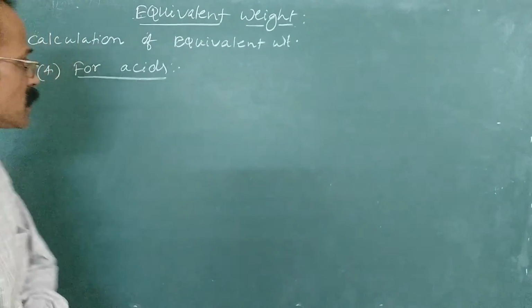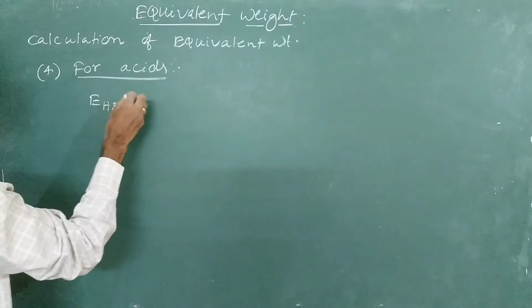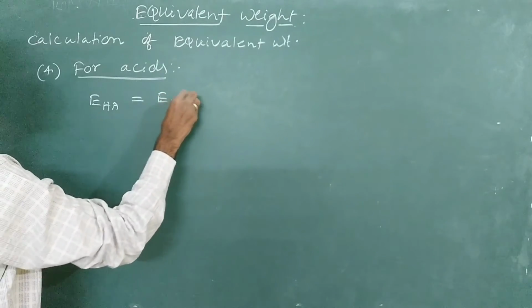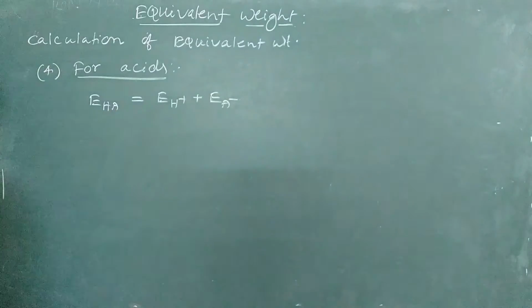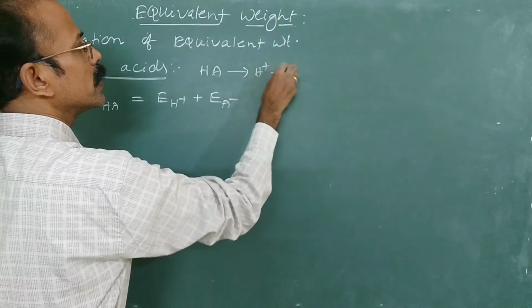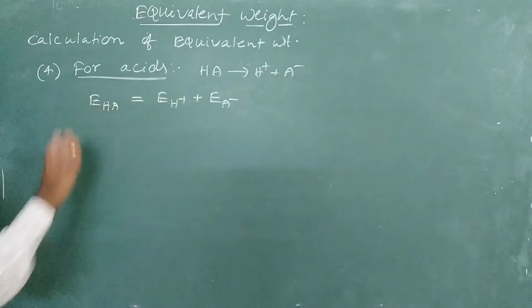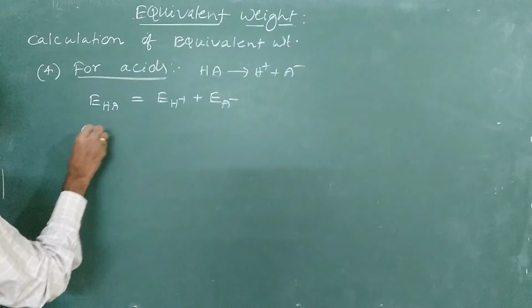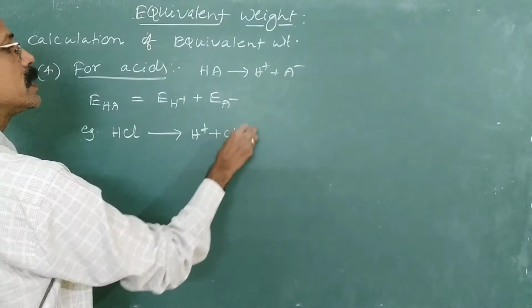Consider an acid like HA. Now the equivalent mass of HA is equal to the equivalent mass of H plus the equivalent mass of the anion, right? The acid ionizes to give H plus and A minus, so the equivalent mass of this plus the equivalent mass of this will be equal to the equivalent mass of the acid. For example, HCl ionizes to give H plus and Cl minus.